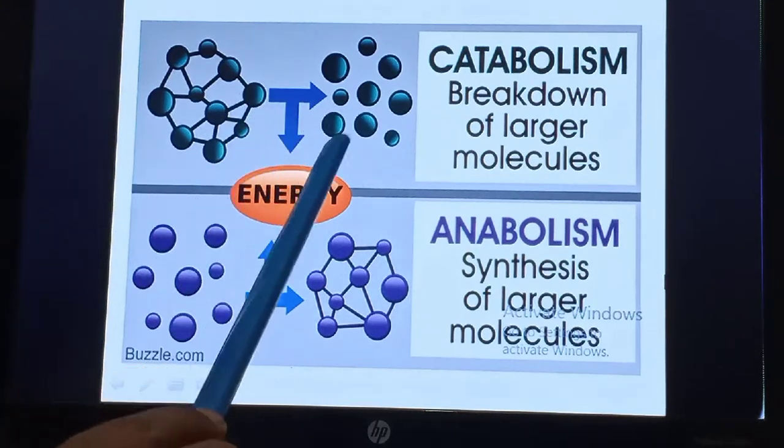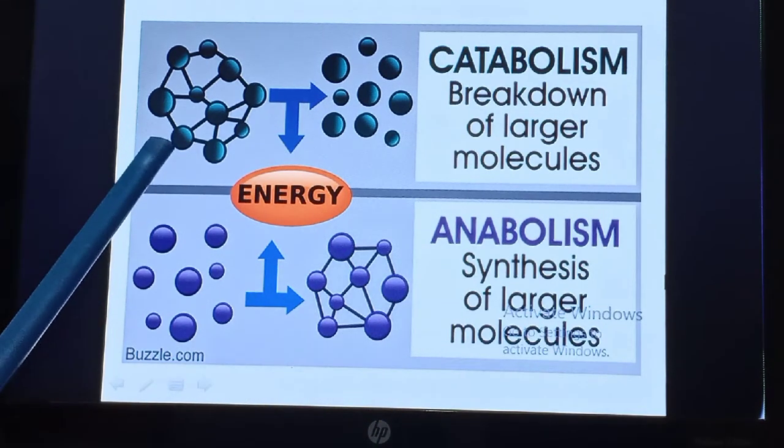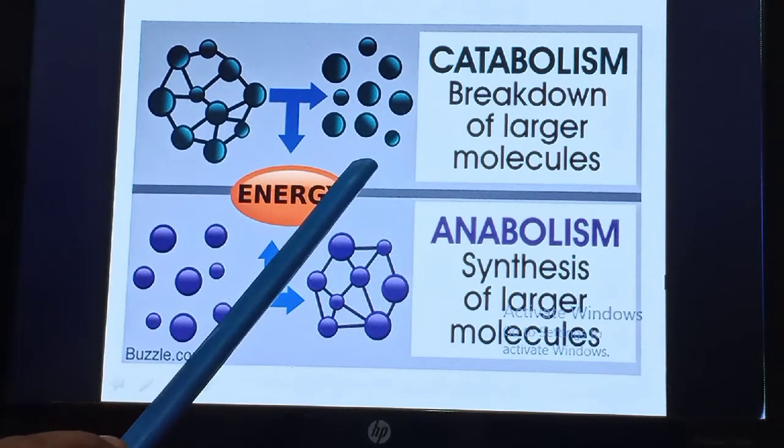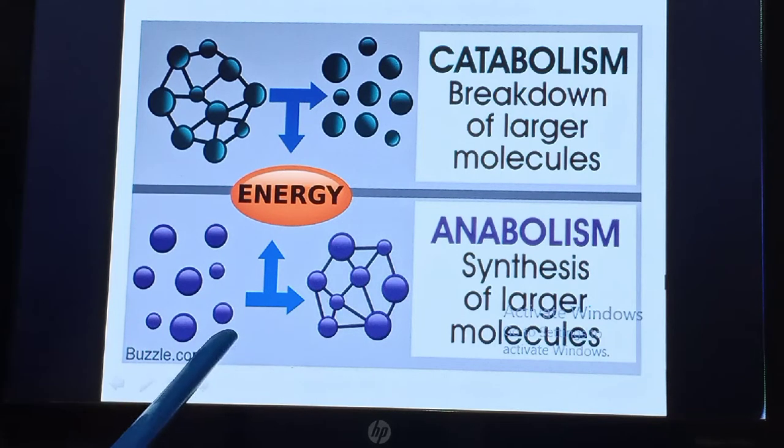This is the diagrammatic representation of catabolism and anabolism. In catabolism, the larger molecules are broken down into smaller molecules. In anabolism, the smaller molecules are built up into larger molecules.